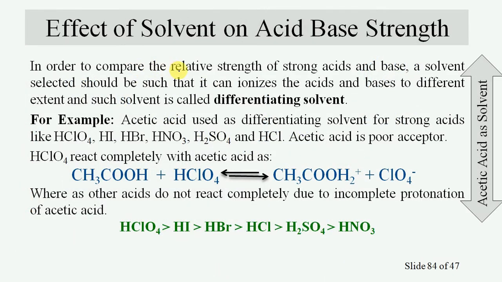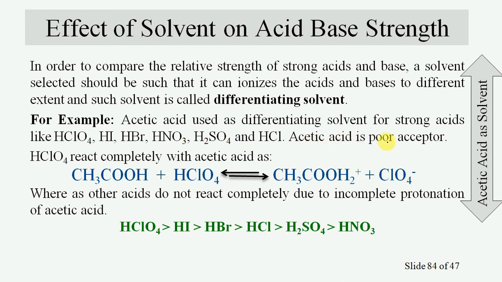In order to compare the relative strength of strong acids and bases, a solvent should be selected such that it can ionize the acid and base to different extents. Such a solvent is called a differentiating solvent. So let us take acetic acid as a solvent, and it is used as a differentiating solvent for strong acids like perchloric acid, hydroiodic acid, hydrobromic acid, nitric acid, sulfuric acid and hydrochloric acid.